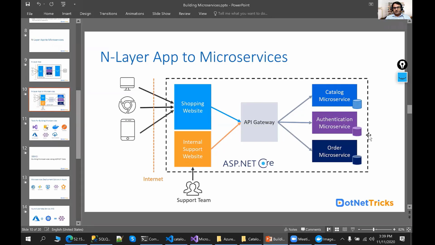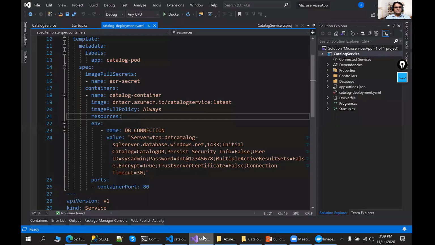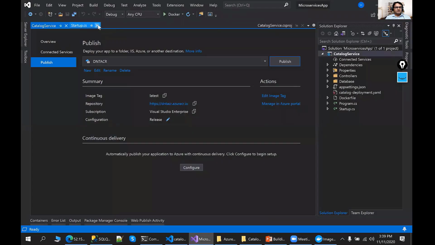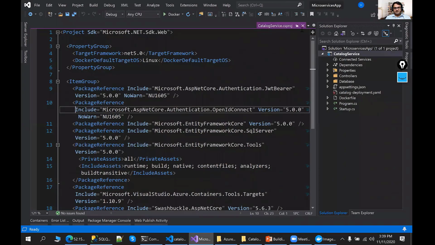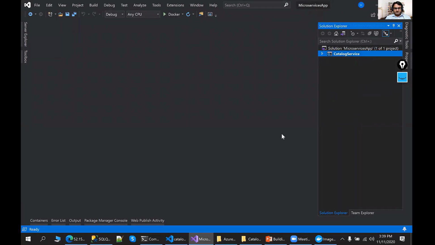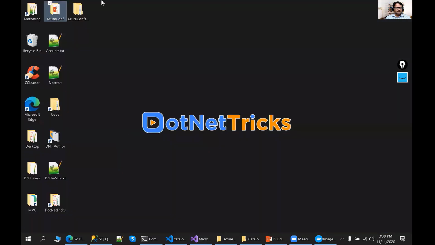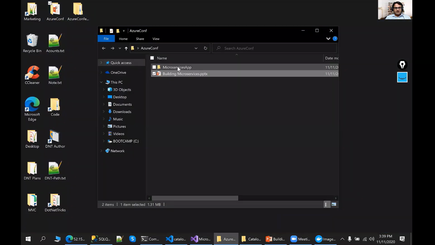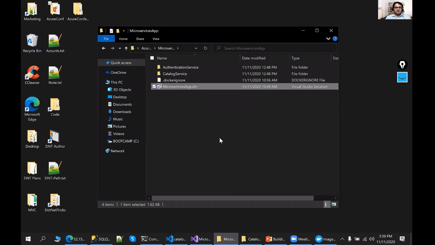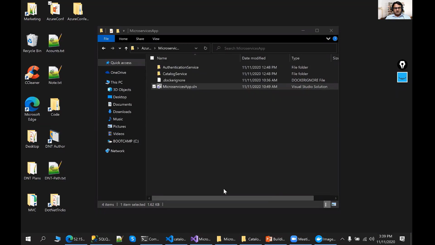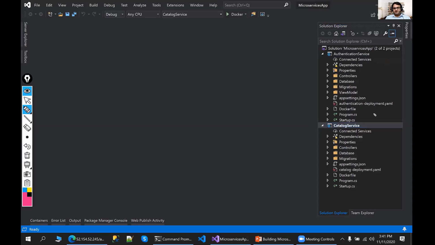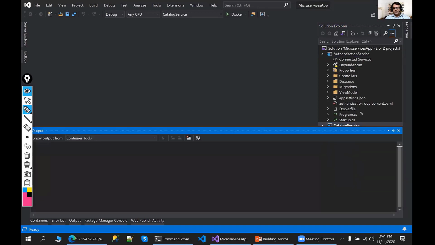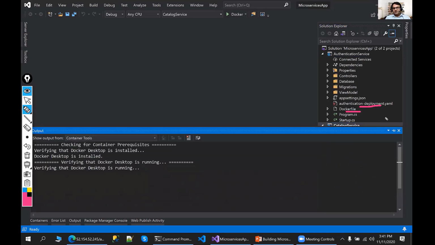You need to add here now authentication microservice. You need to add over there other microservice over there. And what I have done, I'm already having a sample where I can show you the way how we can add the same things for authentication microservice as well. So just do one thing. Let me go to the desktop. We are having the Azure conference and here I'm having the already created this project where I'm having the two microservices where you will find out we having a Docker file, we having authentication deployment file, and we having a database and control as well.